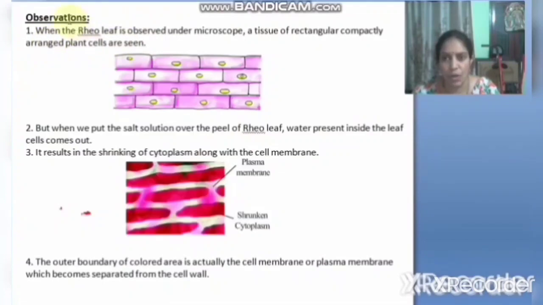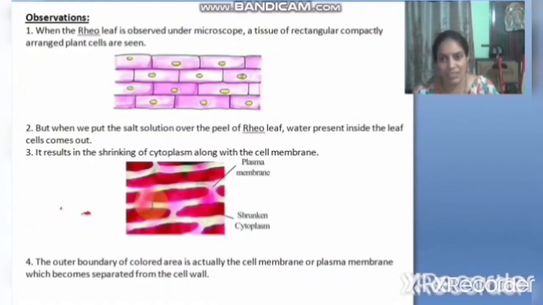Observations. When the rheo leaf is observed under the microscope, a tissue of rectangular, compactly arranged plant cells is seen in this way. Look at this picture, pink color. Before keeping salt solution, the plant cells are in this rectangular shape. But when we put the salt solution over a peel of rheo leaf, water present inside the leaf cells comes out. It results in the shrinking of cytoplasm along with the cell membrane. Due to osmosis, the water from the cytoplasm comes out from the cell.